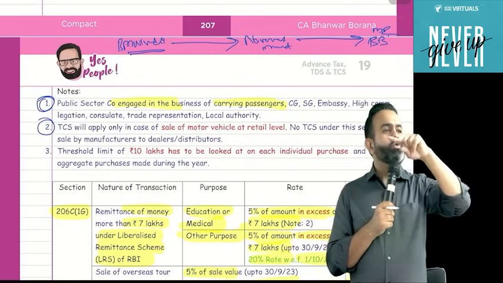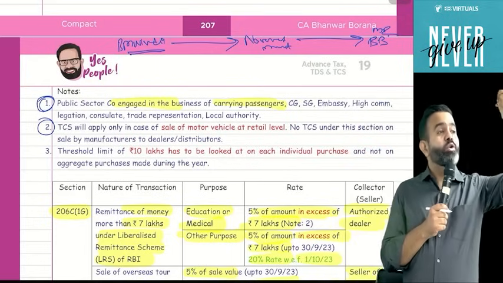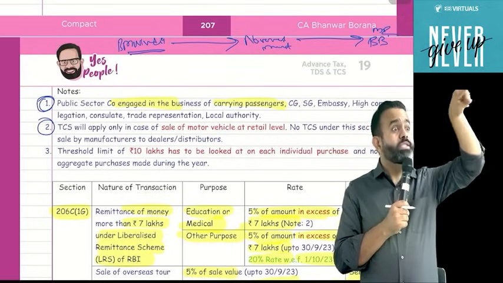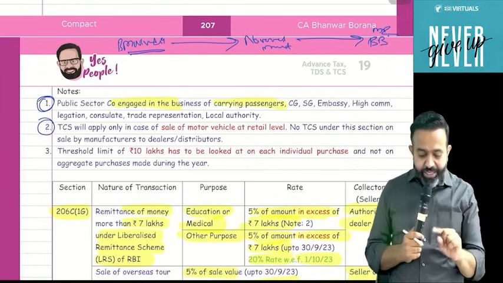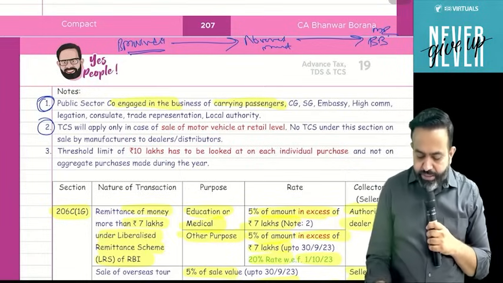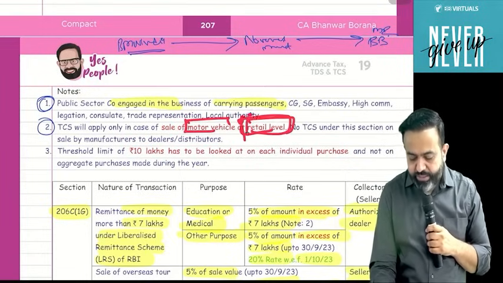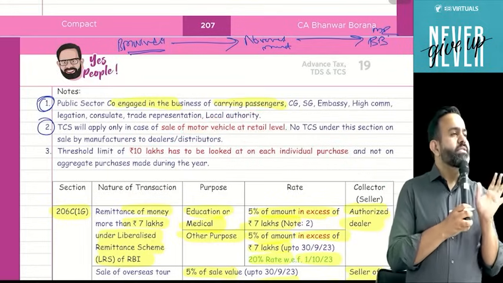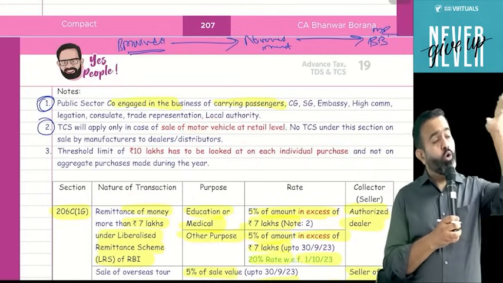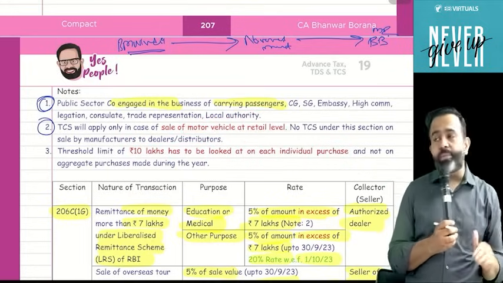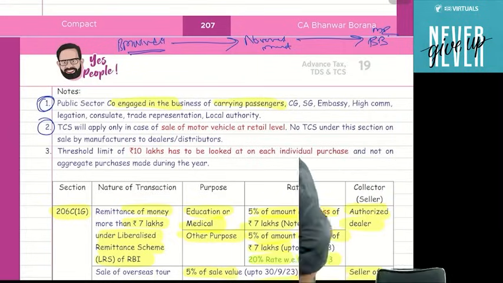Under section 206C subsection 1, for tendu, lease, alcohol, there TCS was applicable on wholesale sale. But in this particular section, TCS is applicable only at the retail level. Whenever there is a retail sale, then only TCS is applicable. On the wholesale sale, TCS under this section is not applicable. But the question is, may TDS under 194Q apply on the wholesale sale or not? The answer is yes.